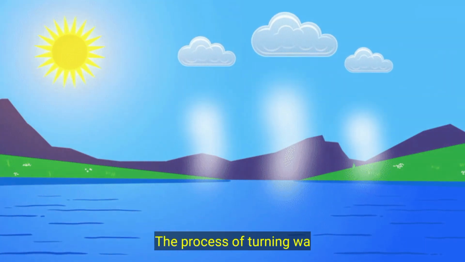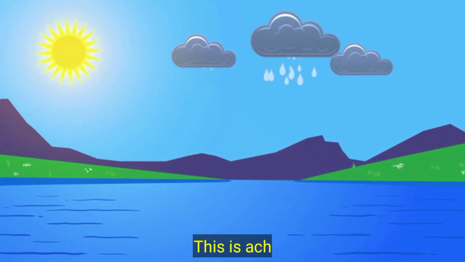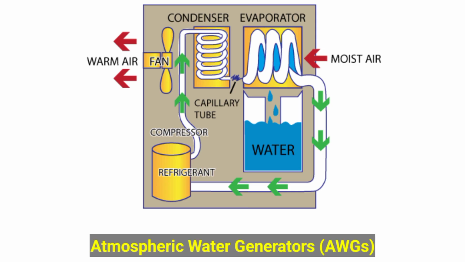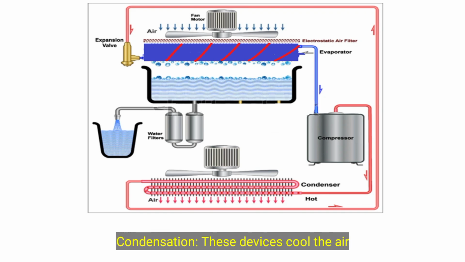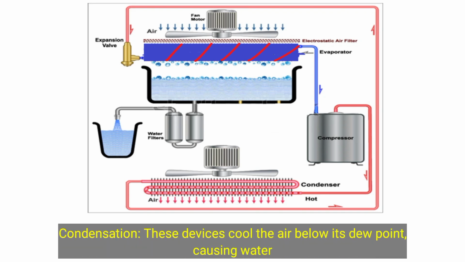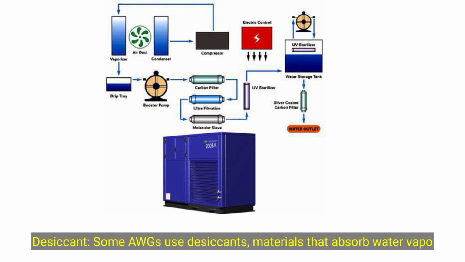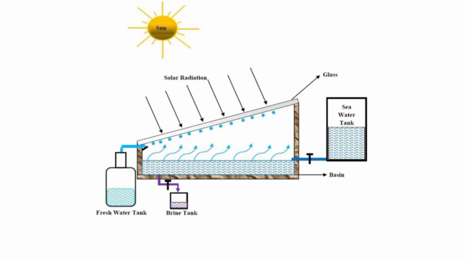The process of turning water vapor into drinking water is essentially a process of condensation. This is achieved through various methods, including atmospheric water generators, AWGs. Condensation: these devices cool the air below its dew point, causing water vapor to condense into liquid water. Desiccant: some AWGs use desiccants, materials that absorb water vapor from the air. The water is then extracted from the desiccant.